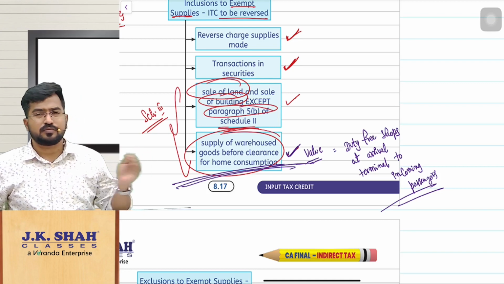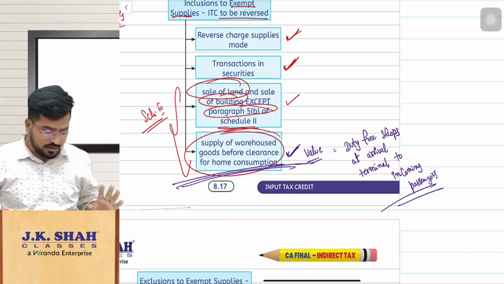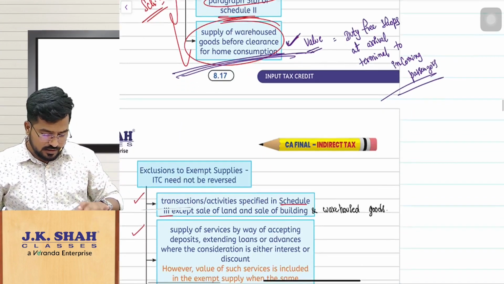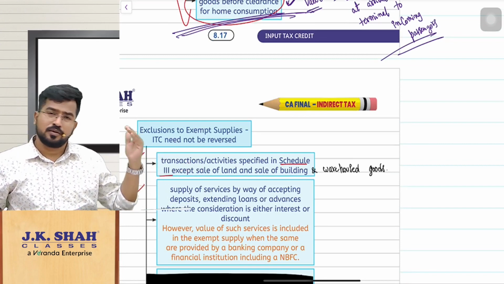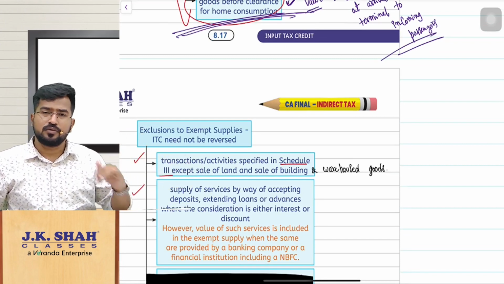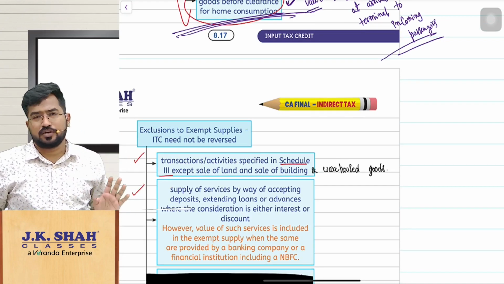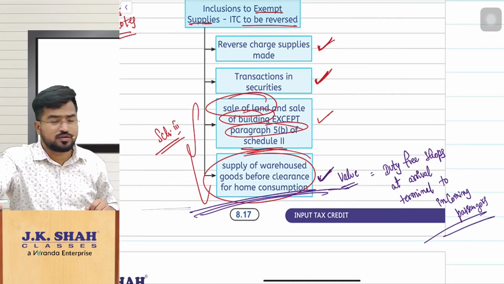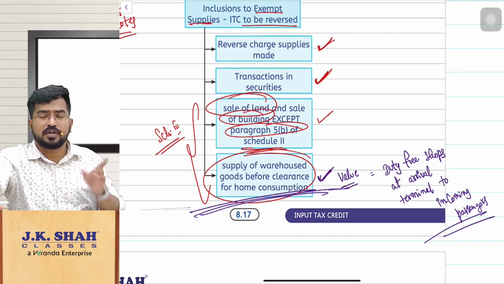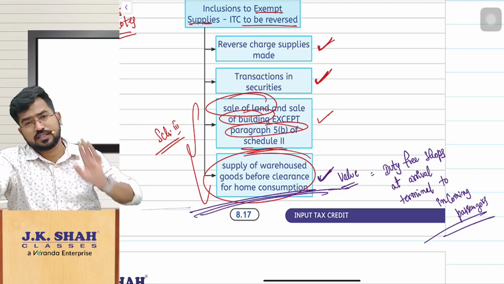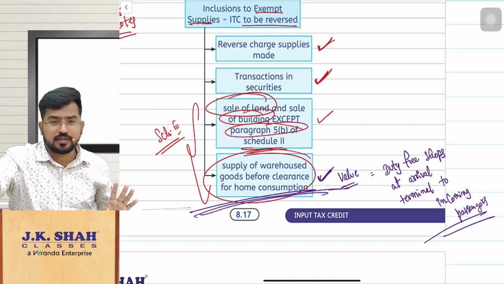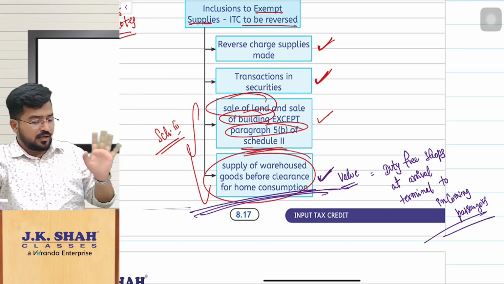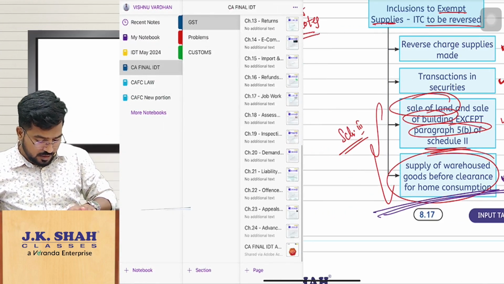So simple things. For the purpose of calculating value of exempt supplies, we are seeing these two amendments. One is the already old one, which we have already discussed in the class: earlier that was exempt supply, but they were saying don't take it as exempt supply. Now it is taxable supply, so we will not take it in the value of exempt supplies. Here, while calculating the value of exempt supplies, they are saying supply of warehoused goods before clearance for home consumption, consider it as exempt supply, but the value should be whatever value they are charging at duty free shops to sell the same thing at arrival terminals. That means when somebody is coming to India, not departure, it is arrival. At the arrival terminal, for how much we are selling, that price you take as value. That is amendment number 17.